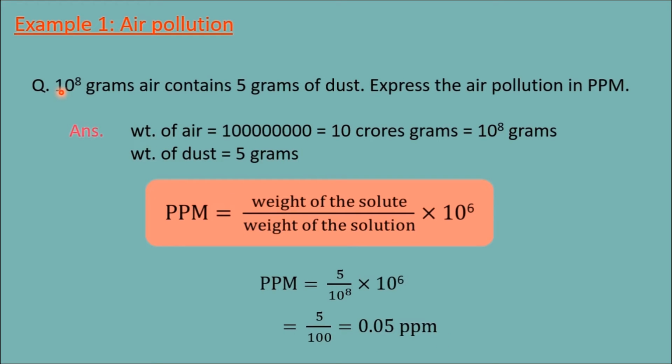See here, second method. 10 power 8 grams of air has 5 grams of dust. ppm means per million, parts per million. 10 power 6 grams of air, how much? Imagine 10 power 8 grams, 5 grams; 10 power 6 grams, million. Million means 10 power 6. How many grams of dust is there? This is the answer. This is about the air pollution problem.